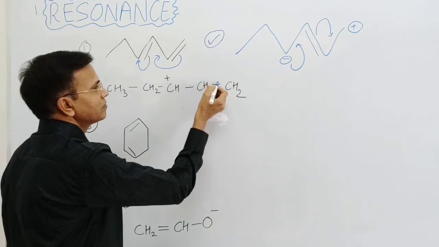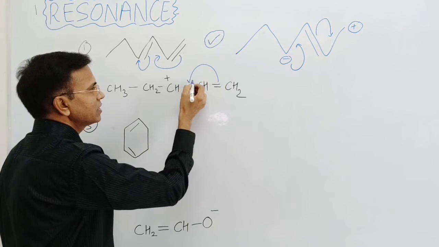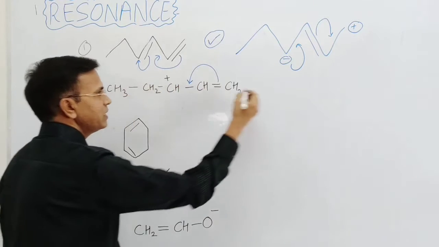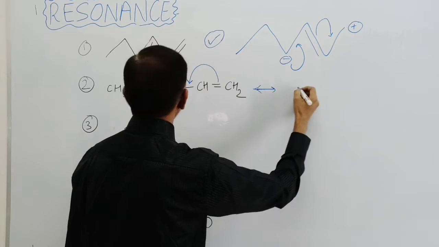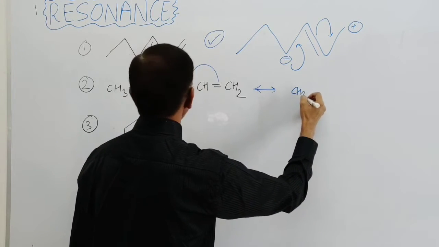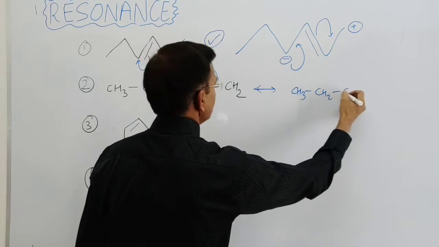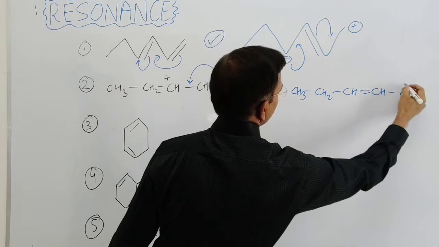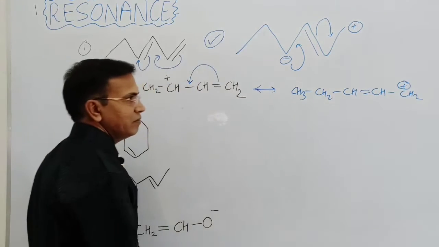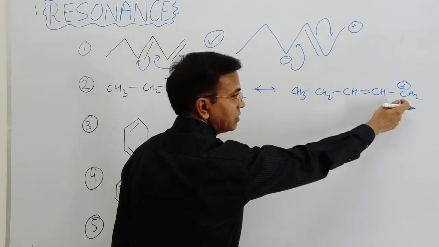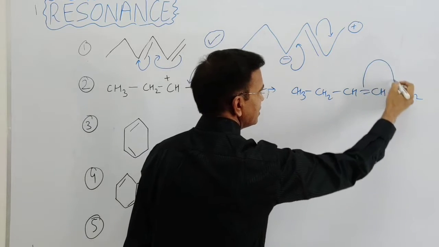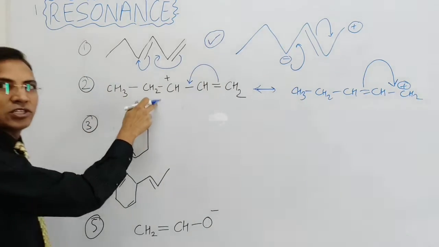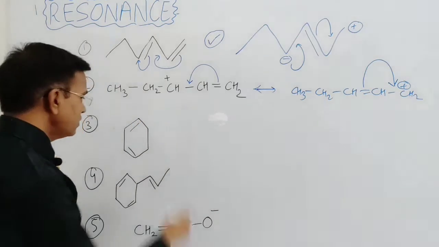Here these pi electrons are attracted by this positive charge and movement of pi electrons takes place, and the next resonating structure will be CH3 CH2 CH double bond CH CH2 positive. Now this time the positive comes on this carbon, these pi electrons are again attracted by this, and again this structure will be formed.